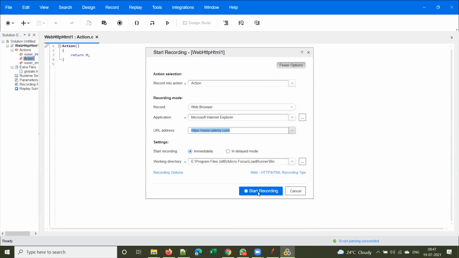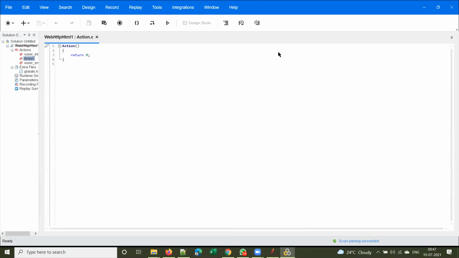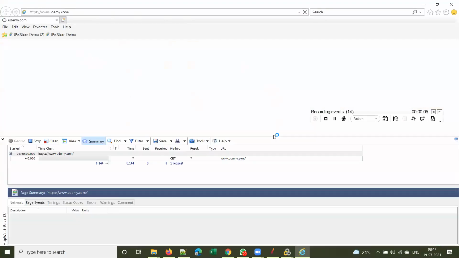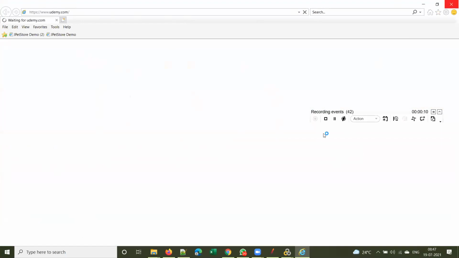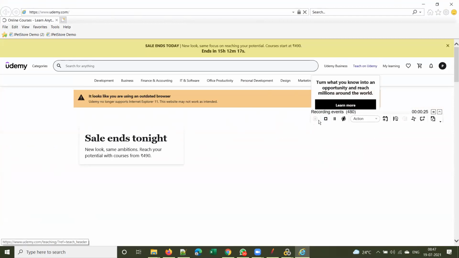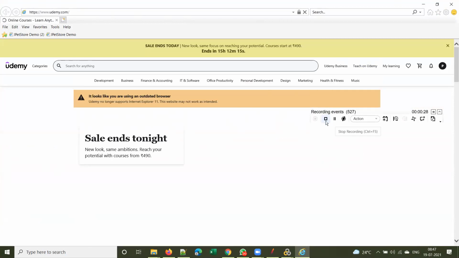Once you click on start recording in LoadRunner, it will launch the default browser for you, and it will launch the URL I gave. So this is how we record a script in LoadRunner.